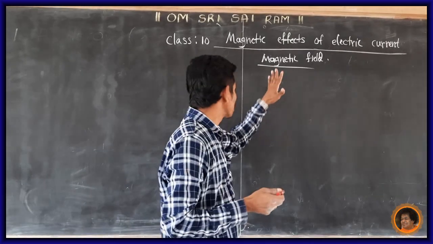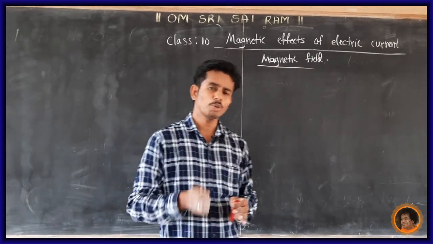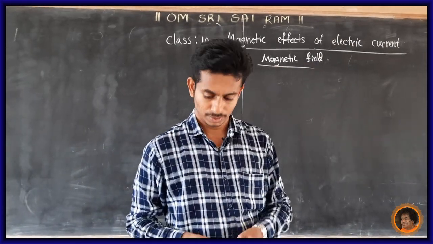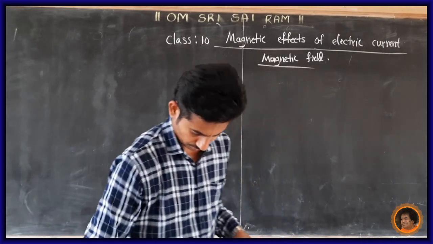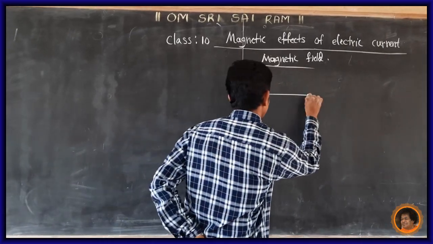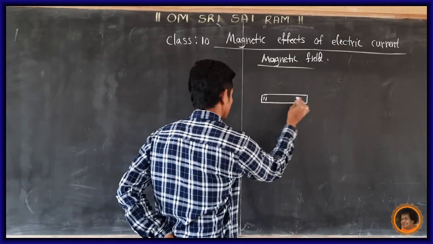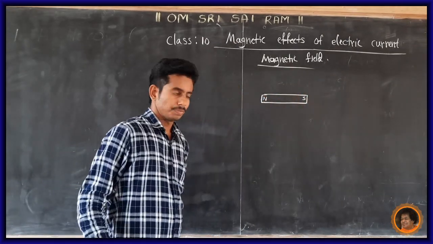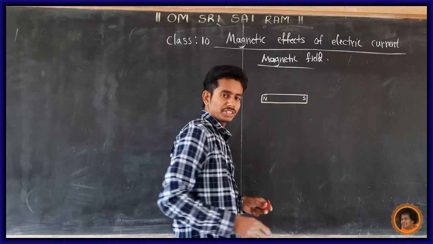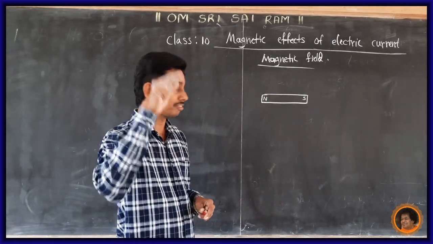Now, because of the magnetic field. Now tell me, what do you mean by magnetic field? Now, this is a bar magnet. It has two poles, one is north and the other south. Two magnets attract each other because of the force.